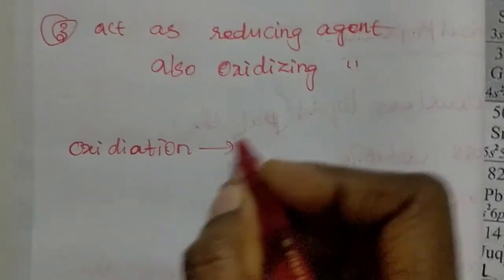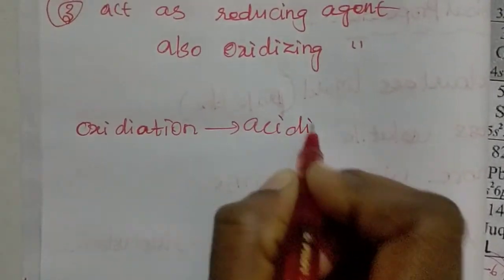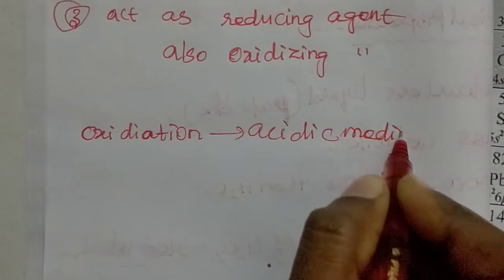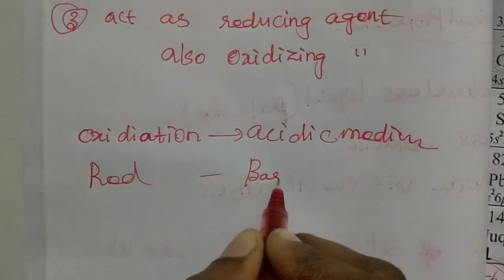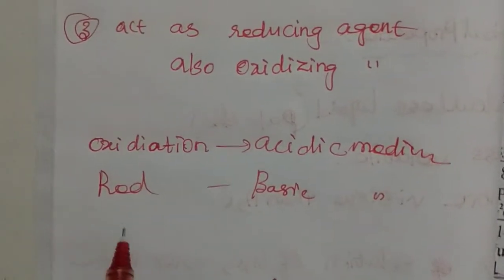Oxidation reaction in acidic medium. Reduction in basic medium.